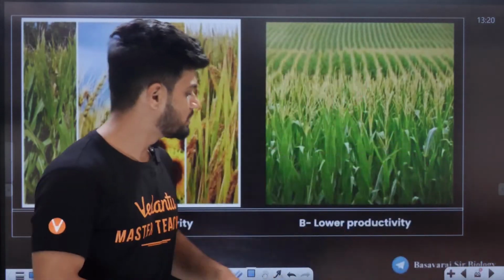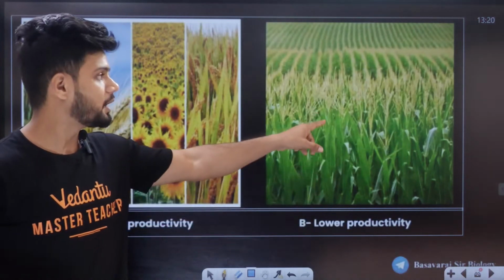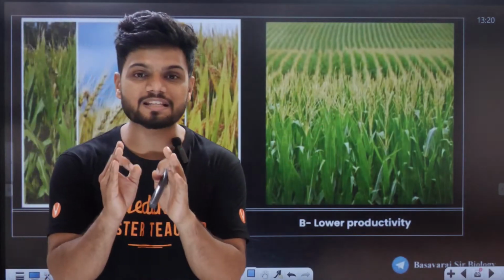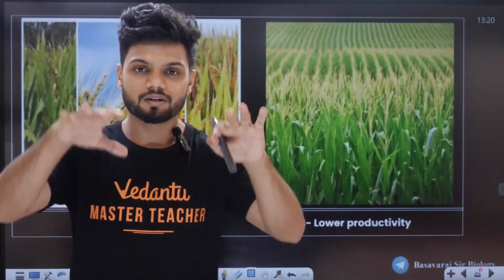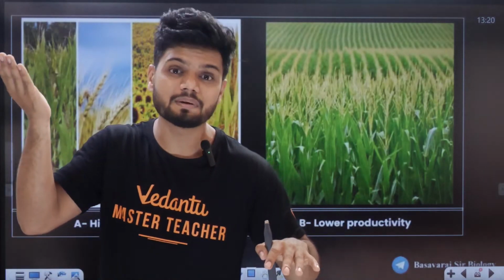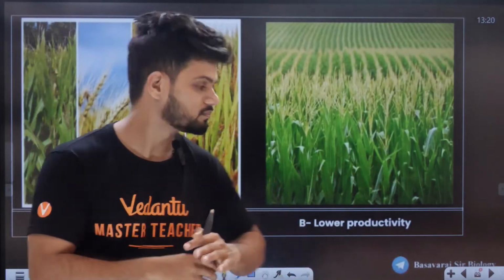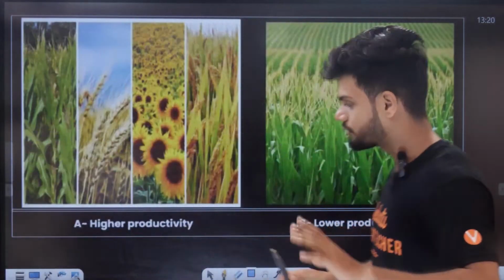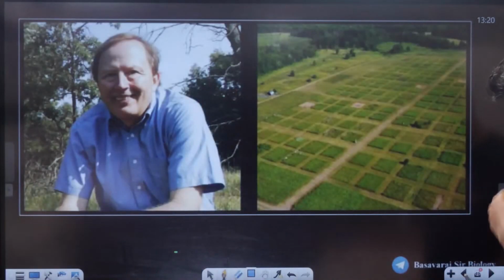At the same time, there was low productivity in the plot where we have only a single type. This is the David Tilman experiment. Separate plots: the plot with more variety has higher stability and more productivity; less variety, less stability, less productivity. All of you understood? Yes or no?